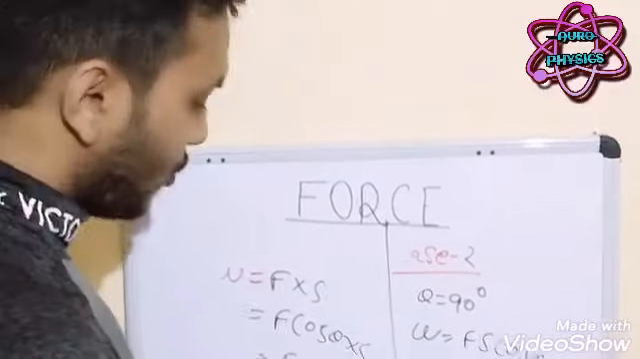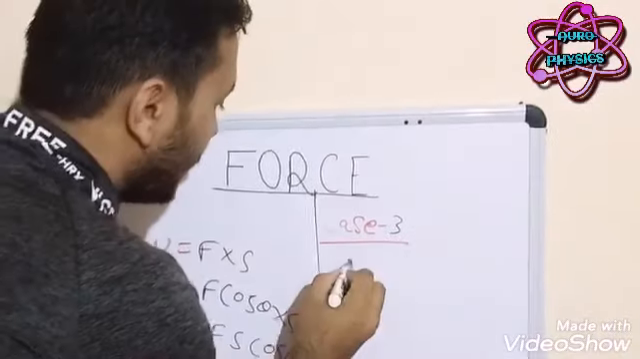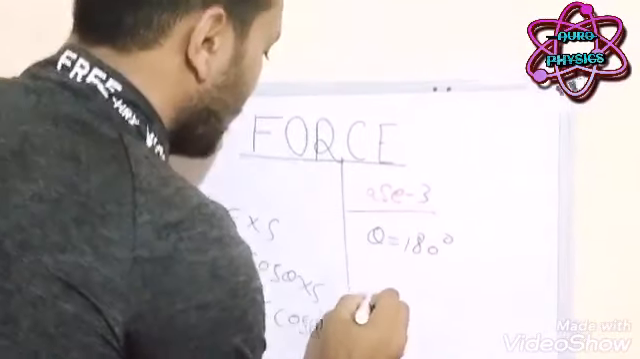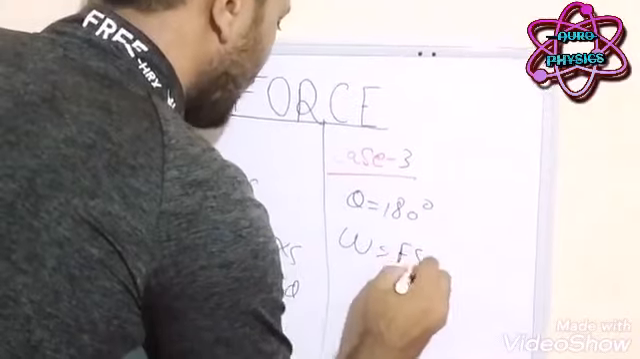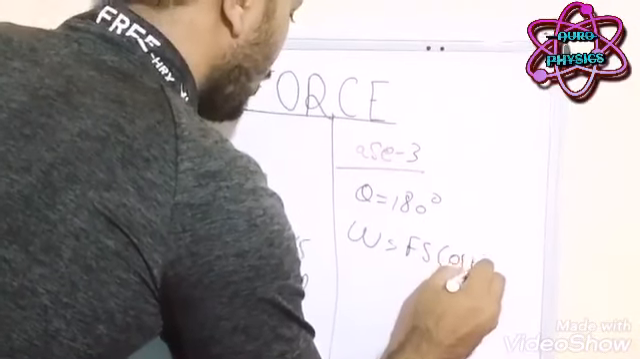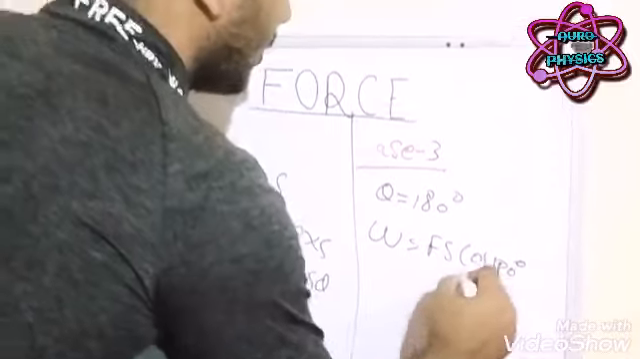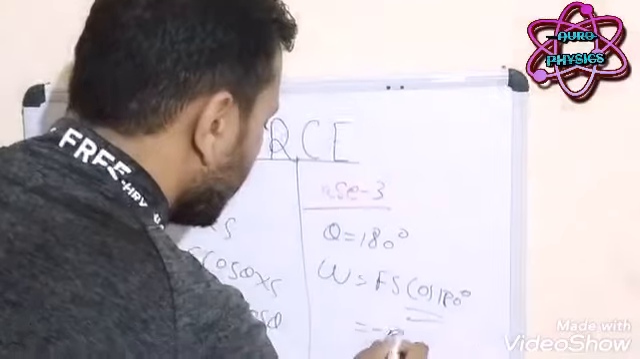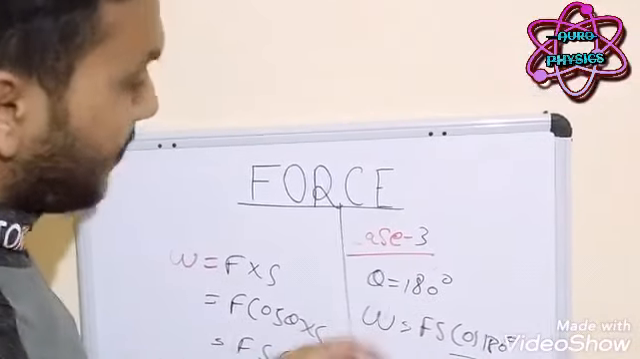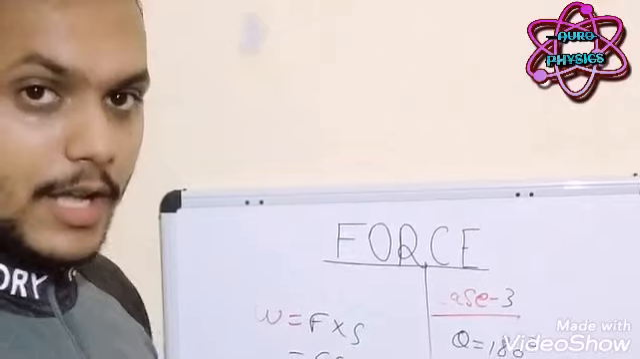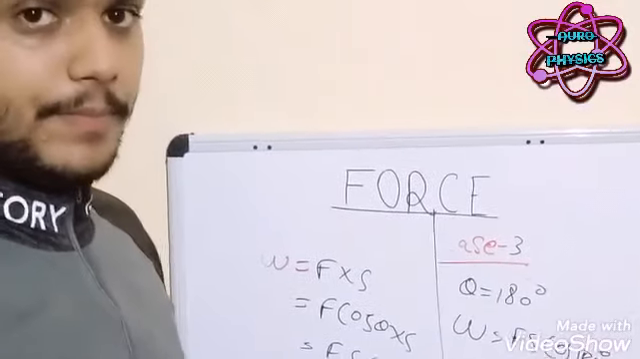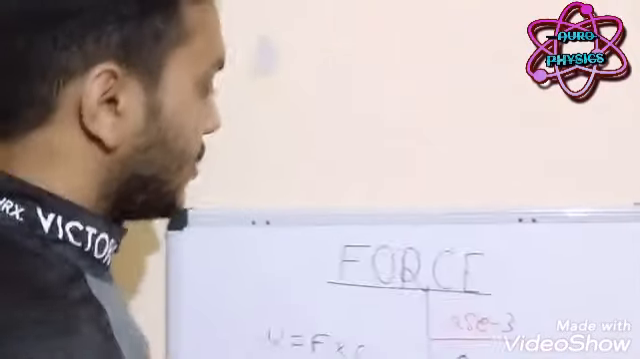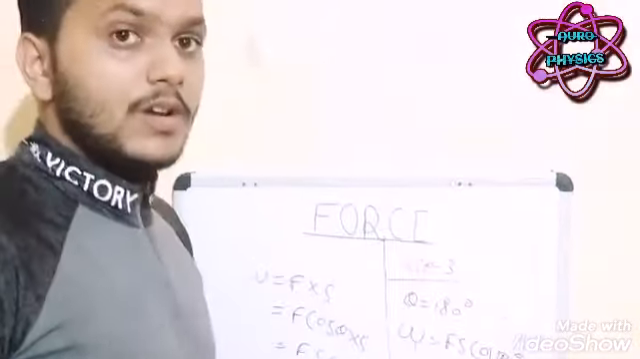Let us go to case 3. When theta equals 180 degree, work done equals F S cos 180 degree. What is cos 180 degree? It is minus 1. So it is minus F S. So basically at theta equal to 0 degree and theta equal to 180 degree, the work done is the same in magnitude, but the sign of the work done is opposite. So this is all about the work done.